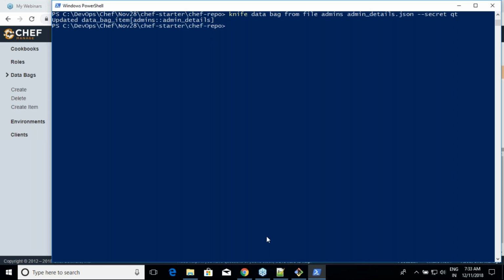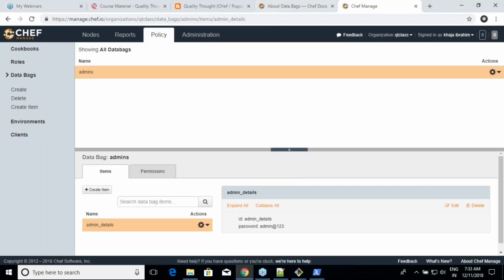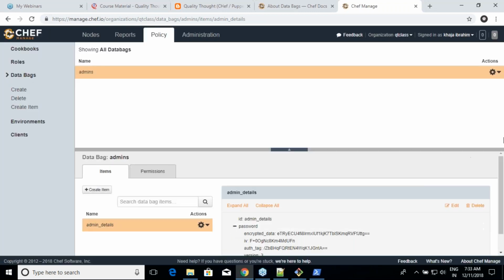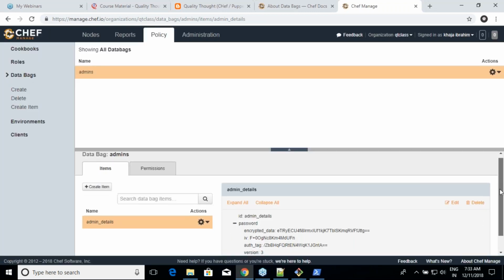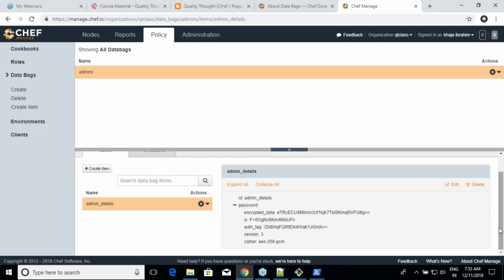It says it has updated. Let me go ahead, refresh this. Are you seeing the password as admin@123 now? So by looking at this, the users will not be able to make out what your password is. Yes or no? So this is the first step.